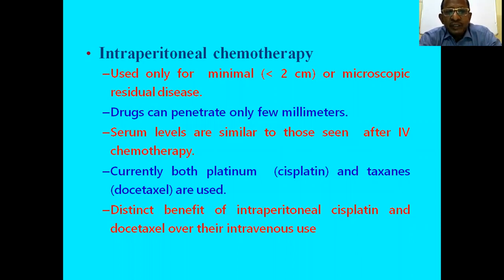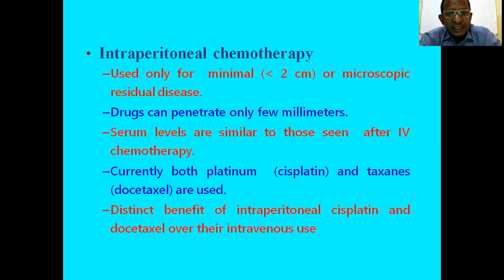Serum levels are similar to those seen after IV chemotherapy. Currently both platinum, cisplatin, and docetaxel are used for intraperitoneal chemotherapy.